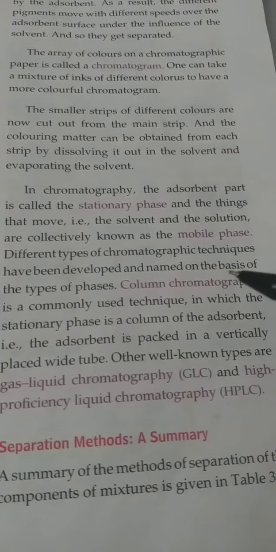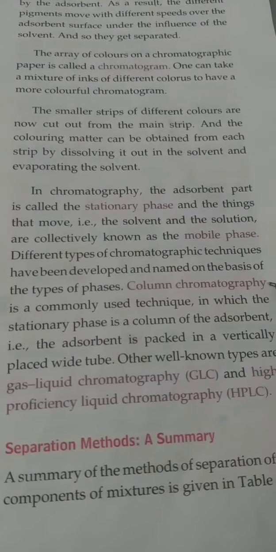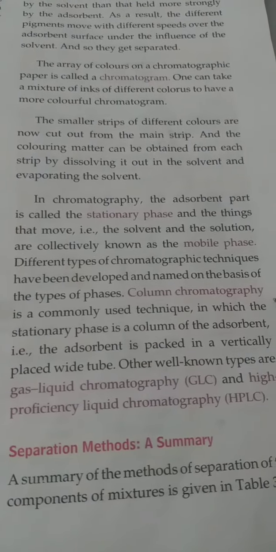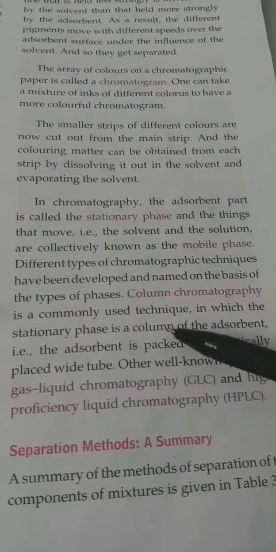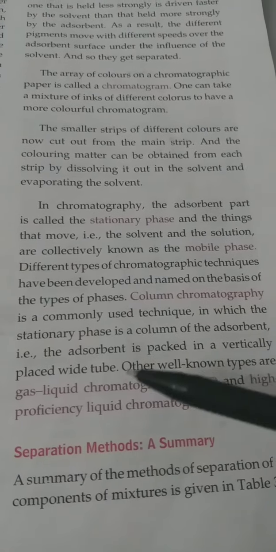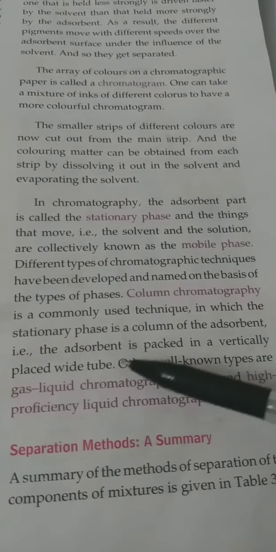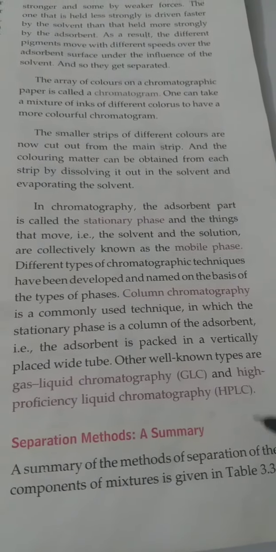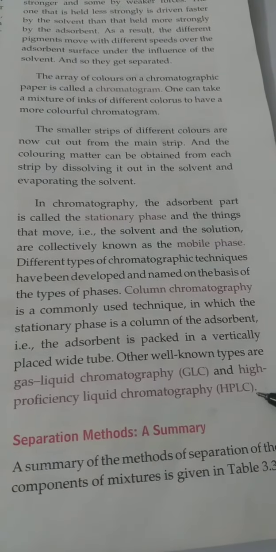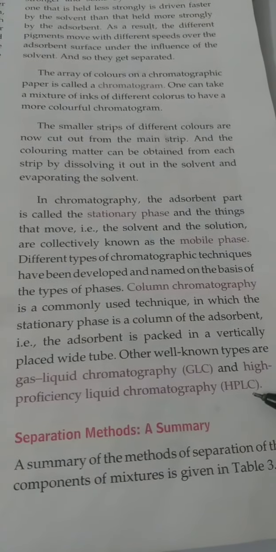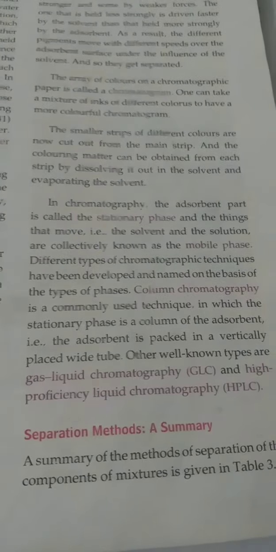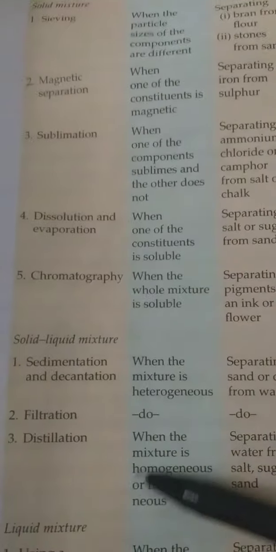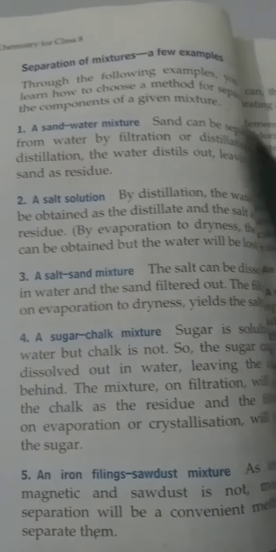Different types of chromatographic techniques have been developed and named on the basis of the type of phases. Column chromatography is the commonly used technique in which the stationary phase is a column of the adsorbent. That is, the adsorbent is packed in a vertically placed glass tube. Other well-known types are gas liquid chromatography, GLC, and high performance liquid chromatography, HPLC. This table is a summary of the methods of separation you have to learn. Now some examples they have given.